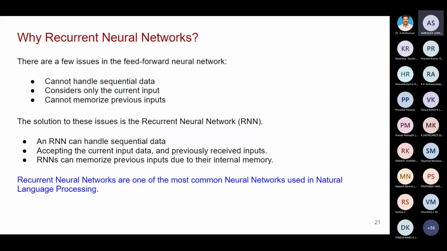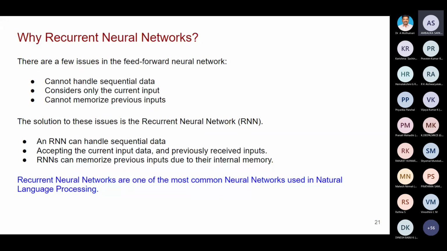Actually, CNN is a feed-forward neural network. Feed-forward neural network in the sense, you will have an input layer, you will apply input to the input layer. For example, you have training data. The training data will be given to the input layer. Then it is moving on to the hidden layer. Then it is going to the output layer. So it is moving from input layer to output layer. That's it. It is not coming back. So this is called a feed-forward neural network.